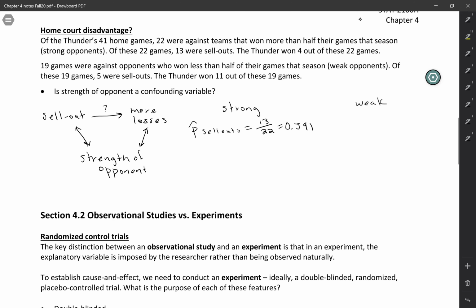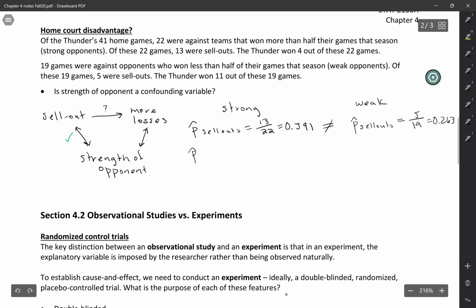The second paragraph here says 19 games were against opponents who won less than half of their games that season, so weak opponents, and of those 19 games, 5 were sellouts. So if we look at the proportion that were sellouts out of these 19, we've got 5 out of 19, which is 0.263. So because this is not the same likelihood, right, the strong opponents were more likely to be sellout games than the weak opponents, we do have an association here between whether the game sells out and the strength of the opponent. Now let's do the same thing with whether or not the Thunder wins.